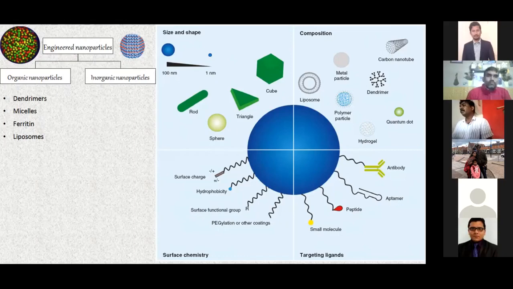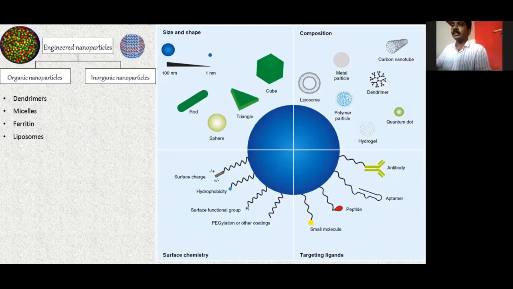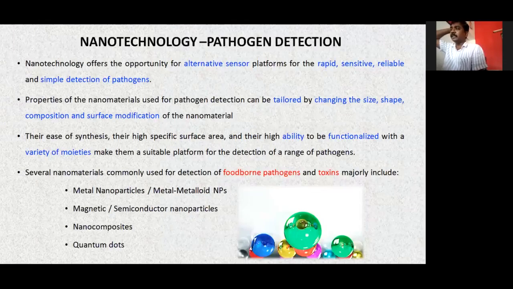It can be modified such as, for example, if you want to target an antibody, right? The functionalized group can attach with an antibody, or with some peptides, or even other analyte target molecules. Next slide, please. So going to this nanotechnology pathogen direction, basically, as we said, we have been exploring all kinds of its properties.